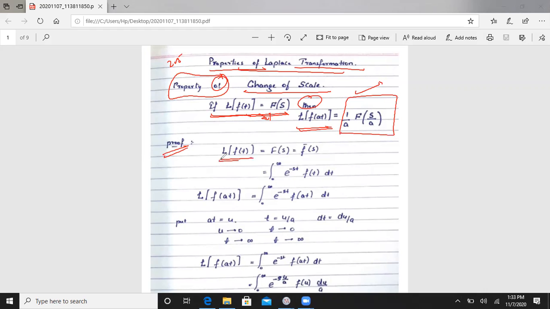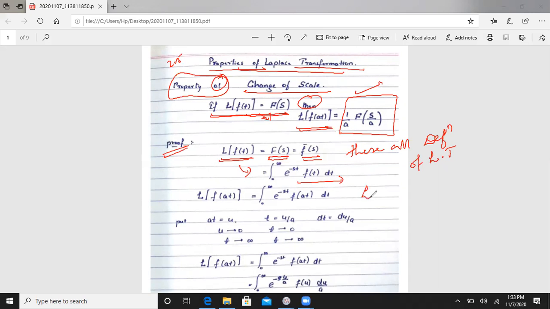We know that the Laplace transformation of f of t is equal to F of s, that is, F bar of s. These are all definitions of Laplace transformation. And we have our definition, that is, integration over 0 to infinity e to the power minus st f of t dt.